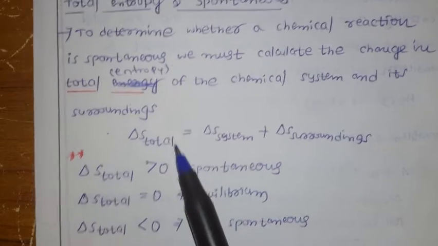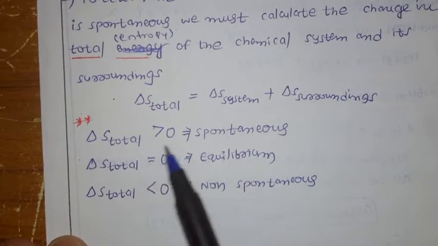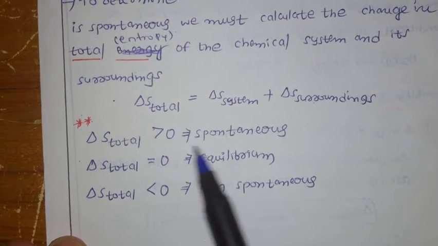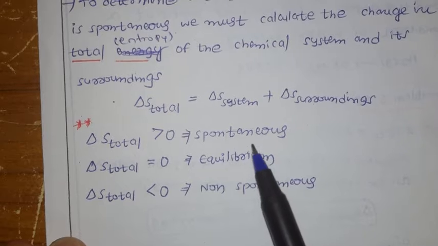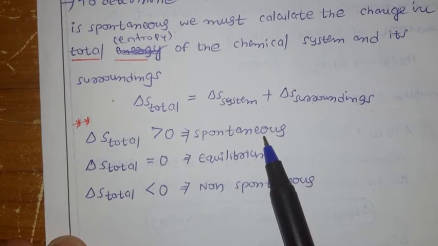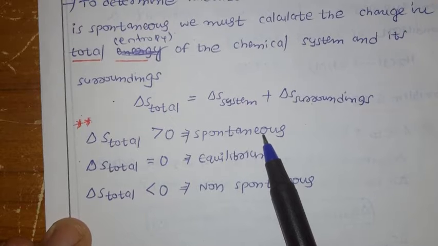You have to calculate this. Here the important point is if total entropy is greater than 0, if you get the total entropy value positive, it indicates the reaction is spontaneous. So when we talk about whether the reaction is spontaneous or not, first we called delta H. Delta H alone cannot confirm whether the reaction is spontaneous or not. So next we switch to the next thermodynamic state function, that is entropy.